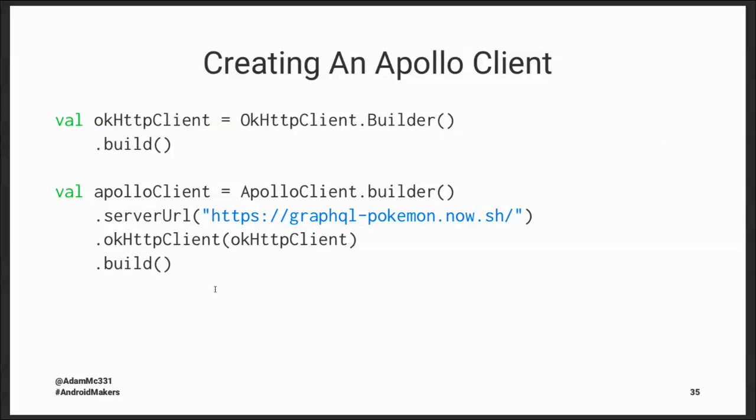Maybe it uses an interceptor to add authorization headers to every request. If you already have that code in your app, you won't need to rewrite it a second time. You can use that same HTTP client inside of your Apollo client. So we were able to do that at OkCupid when we first transitioned and found that really helpful, that we didn't have to rewrite any of the interceptors that we already had.